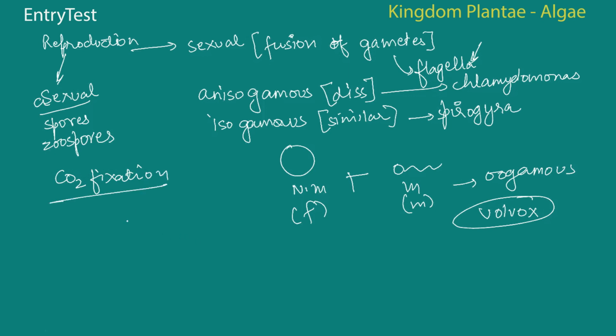For instance, many kinds of species of Porphyra are used as food by human beings. Alright, then there are some other kinds also, like the brown algae and the red algae. They produce large amounts of hydrocolloids. That means water holding substances. So example of that is the red algae and the brown algae.